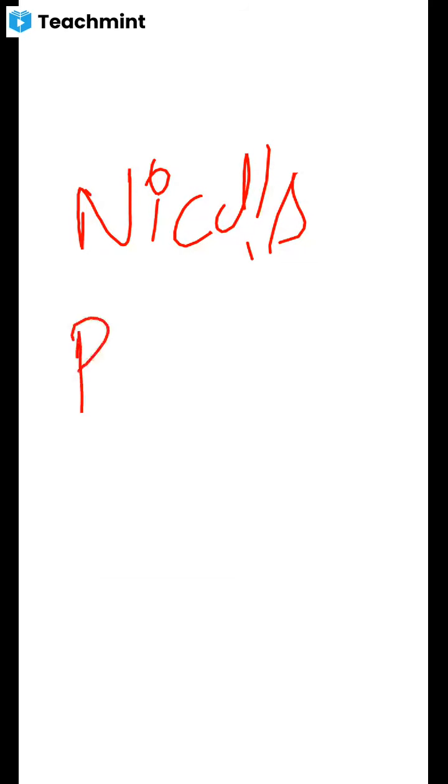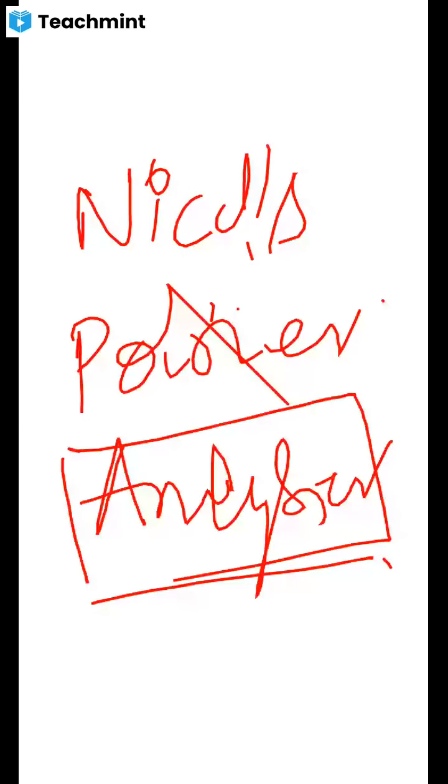Analyzer means it will analyze whether it is polarized light or not. How? If you take unpolarized light as an example, I will draw here.